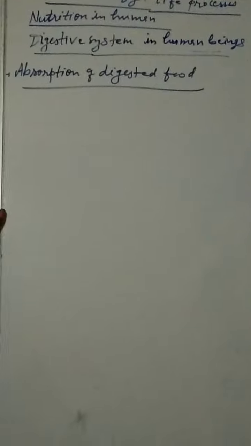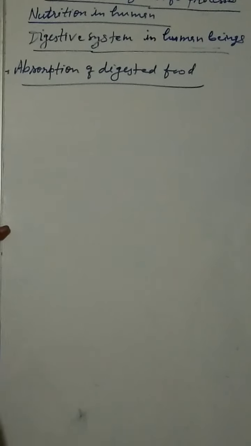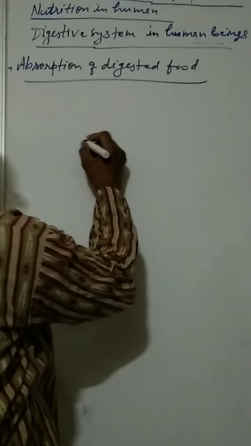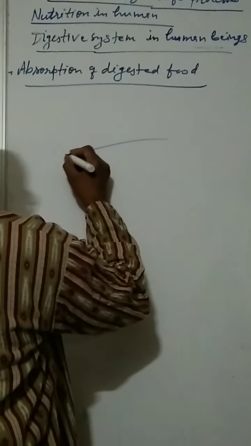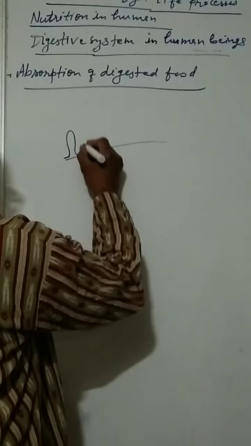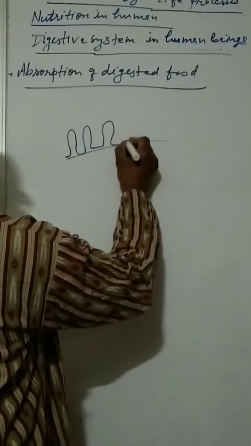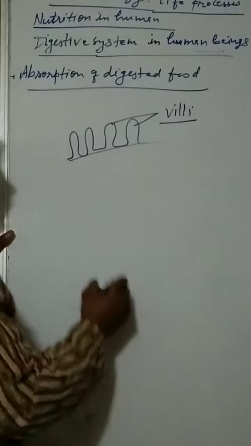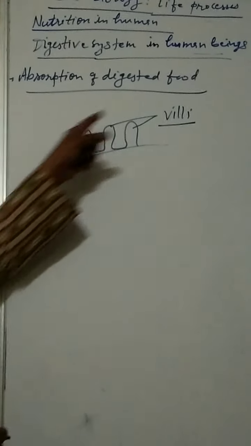Now the second function of the small intestine, absorption of digested food. How does the absorption take place? For this, the last portion of the small intestine, its lining contains some finger-like folds. These contain villi. Single is known as villus and the plural is called villi.